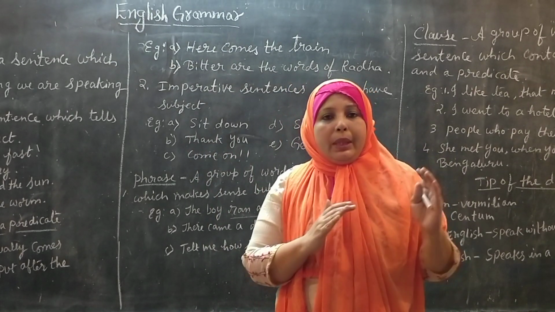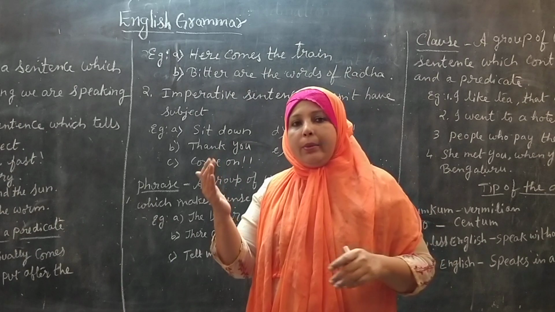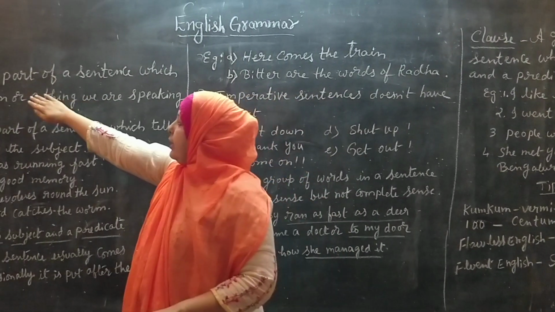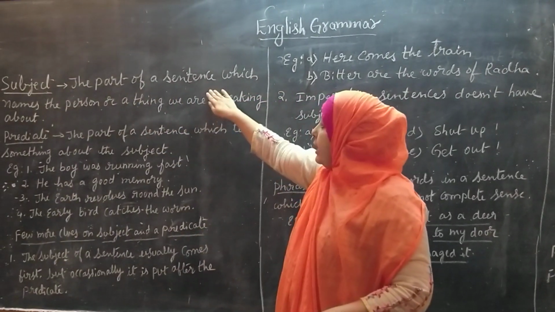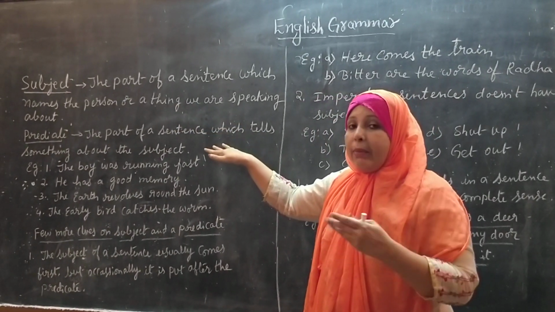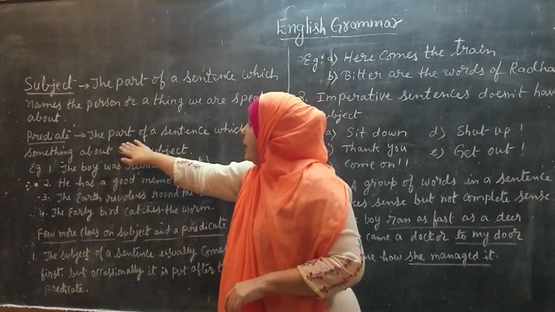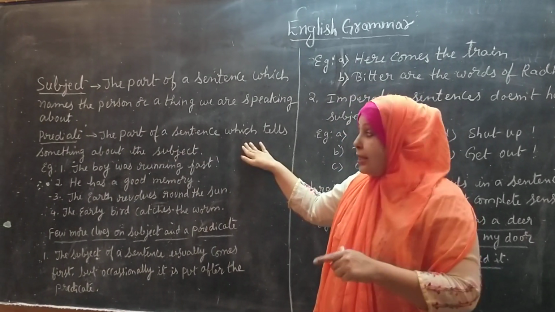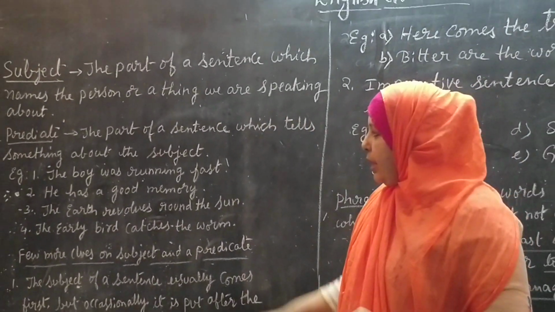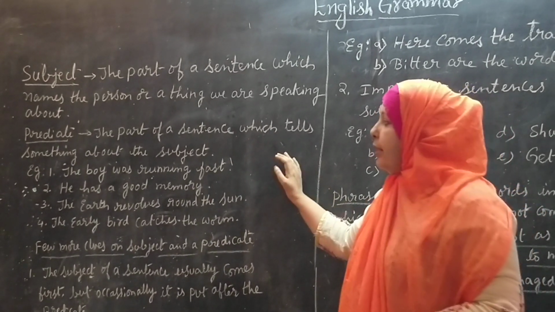So in this way, a complete sentence is being divided into two parts, that is a subject and a predicate. Coming to the definition, you can note down the definition here. What is a subject? The part of a sentence which names the person or a thing we are speaking about. Of whom we are talking about. Then predicate, the part of a sentence which tells something about that subject. Something about the subject. So here I have given you some examples. I hope you will get the clarification for that.